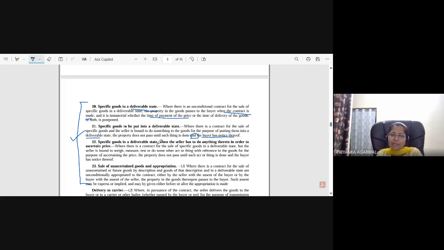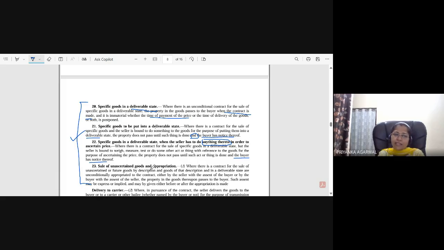Specific goods in a deliverable state, when the seller has to do anything thereto in order to ascertain the price, and that has to be in notice of the buyer. So for the rice, suppose from 10 kg, 1 kg of rice has been measured, so that ascertainment of price is possible, or any other thing has to be done to ascertain the price, and it has to be in the notice of the buyer. When all these criteria are fulfilled, then the property will be passed.